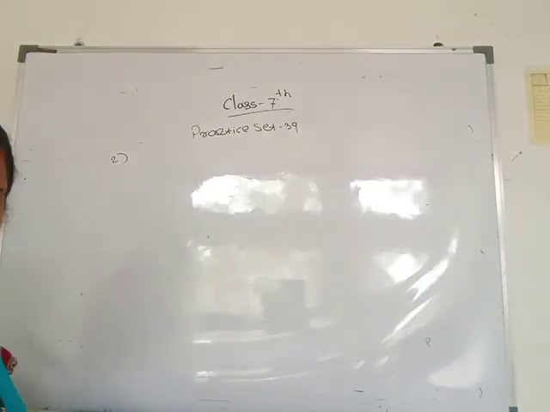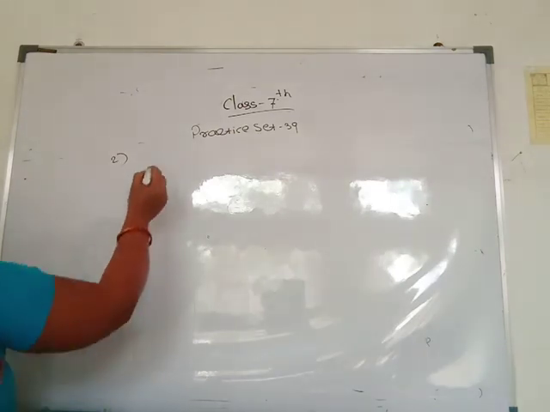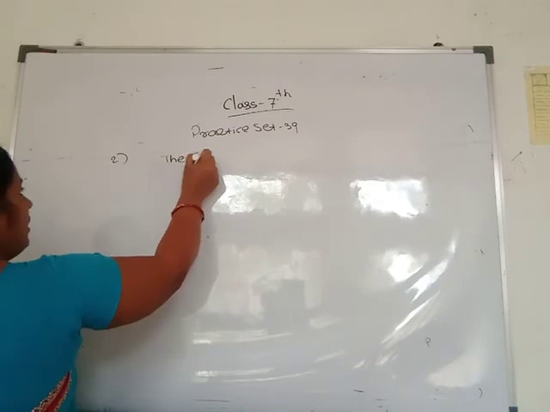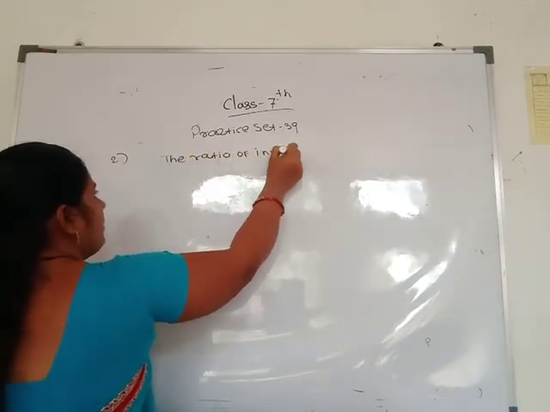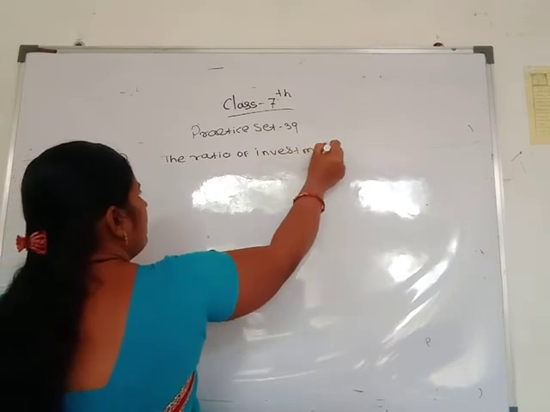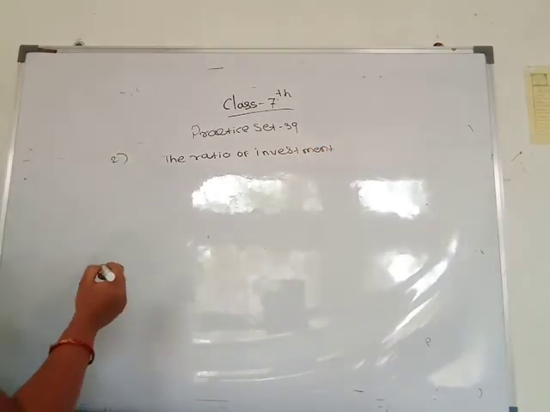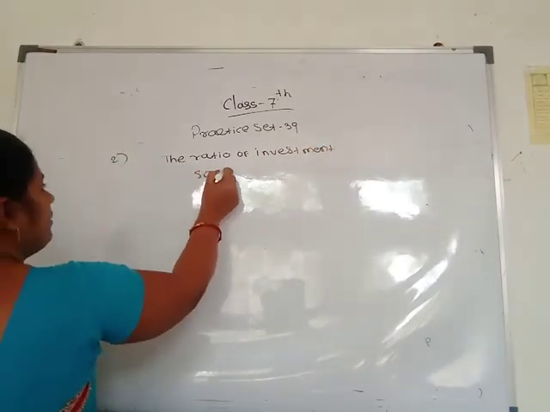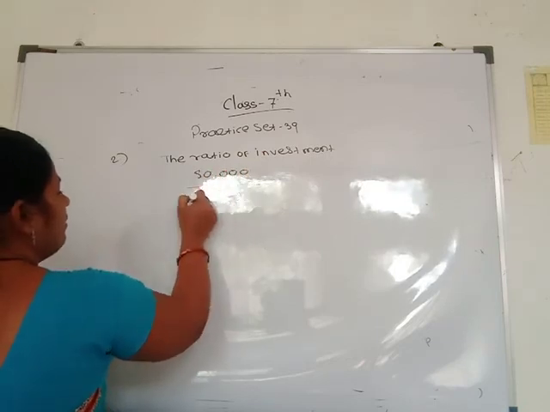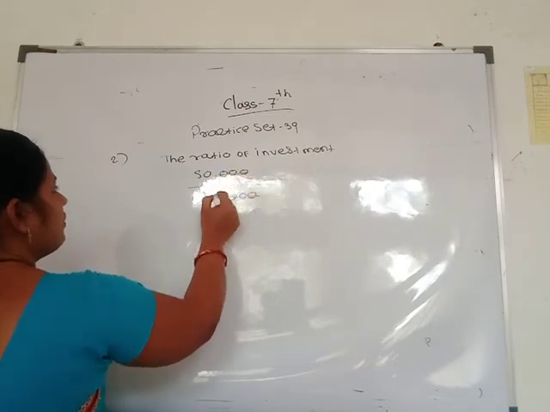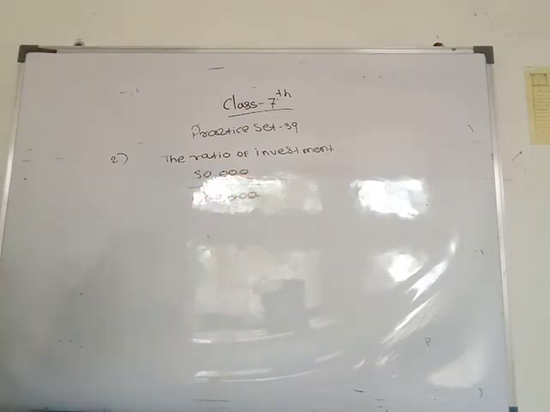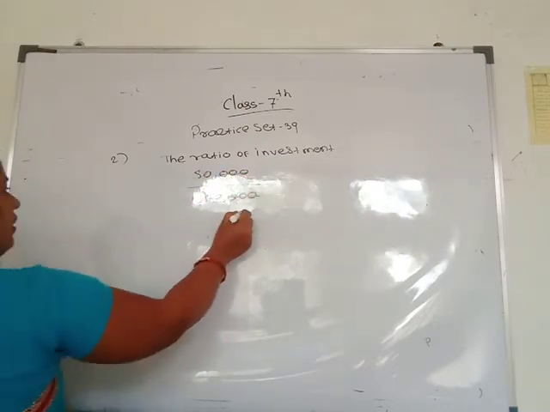Then how much loss did each of them get? First write the ratio of investment: 50,000 divided by 1,20,000. Cancelling the 2 0s and zeros, the answer is 5 to 12.